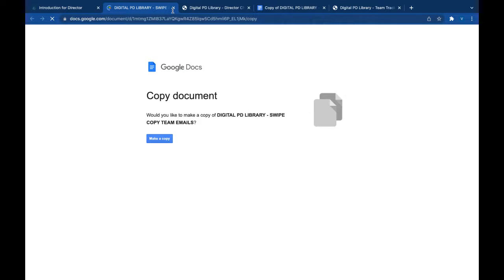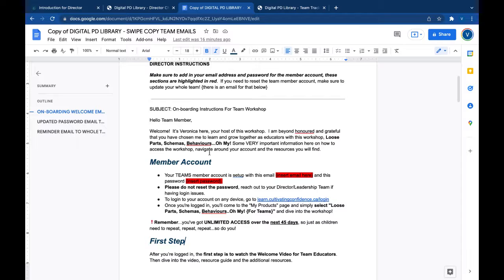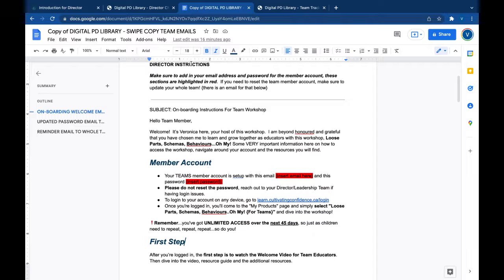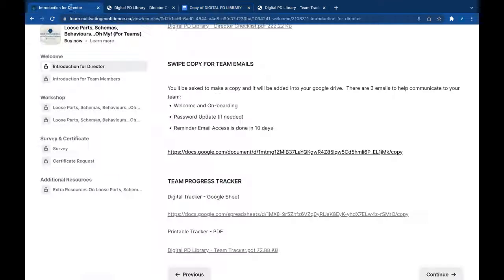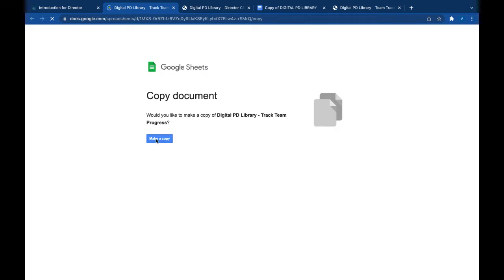I already have done that, so I don't want to make a second copy, but all of the emails that you will need to onboard your team, updating the passwords if that needs to be done, and reminders to the whole team, all of that is in here for you. And then there's also the team progress tracker, in both printable and digital. It's just a Google Sheet, so it's going to ask you to make a copy.